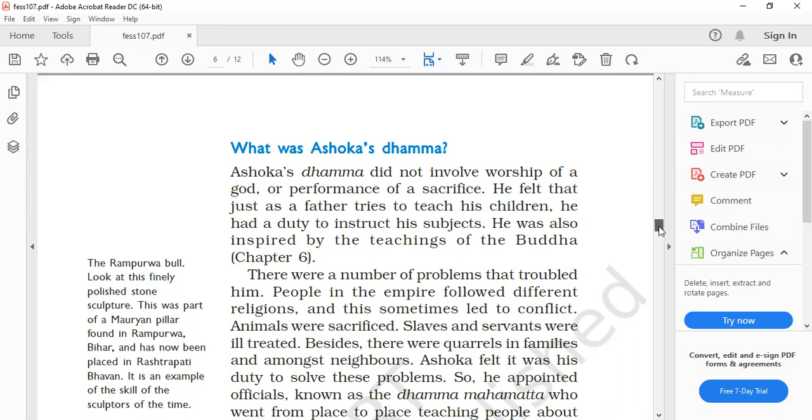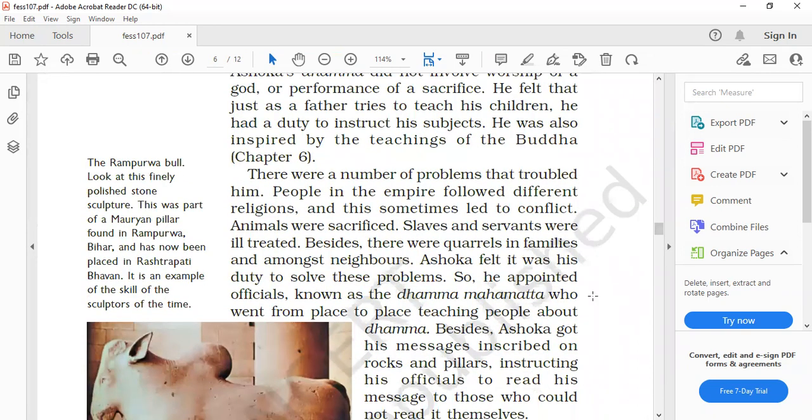And the second question from this paragraph was how he solved or handled the problems. Okay, so here is the answer. And for a very short answer type question, you will get Dhamma Mahamata, who went from place to place teaching people about Dhamma. So who are Dhamma Mahamata? Those who went from place to place teaching people about Dhamma.